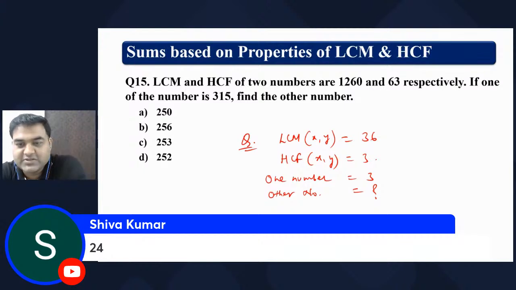Shiva has got the answer as 24. Shiva, there is some calculation mistake. Look at the screen. What was there when we did the last sum? What did we speak? We spoke about the product of the numbers will be equal to the product of LCM and HCF, right?